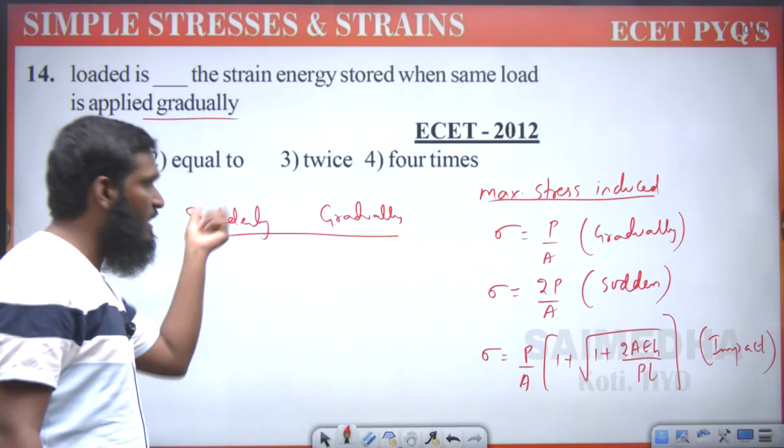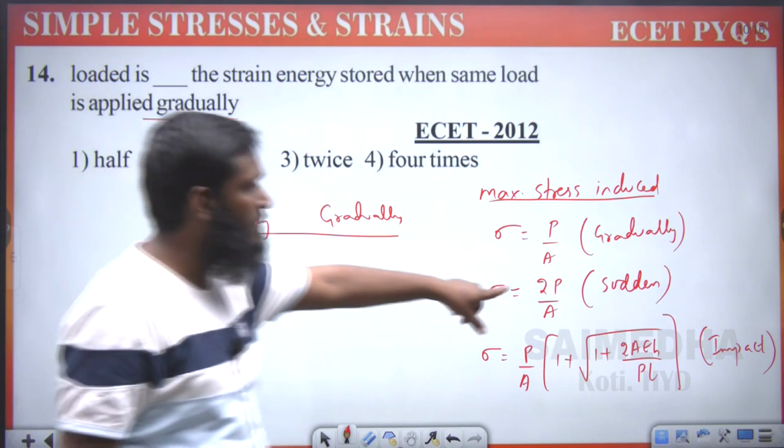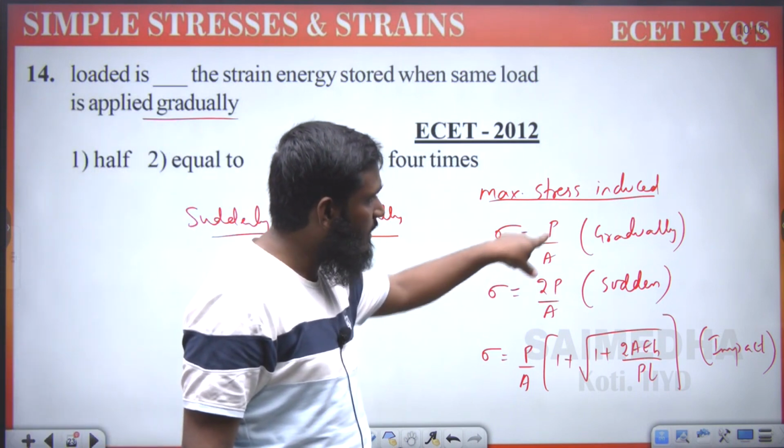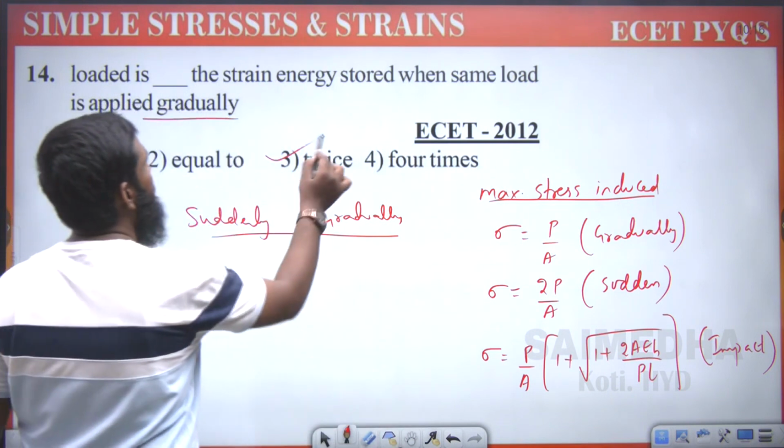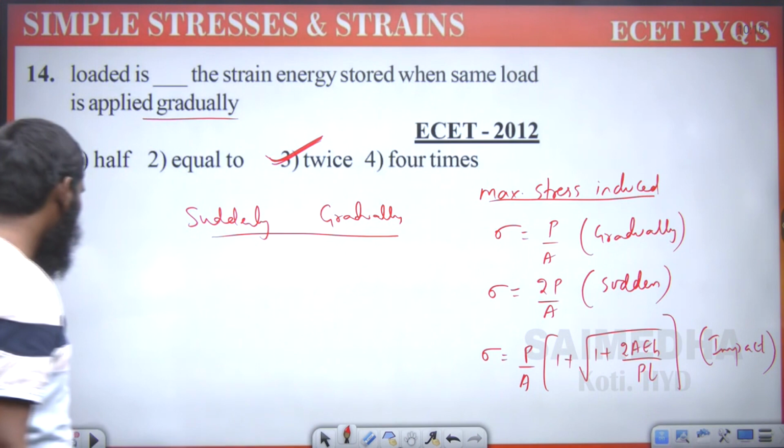So suddenly is twice the gradually applied load. So twice means let us go with the third option over here.